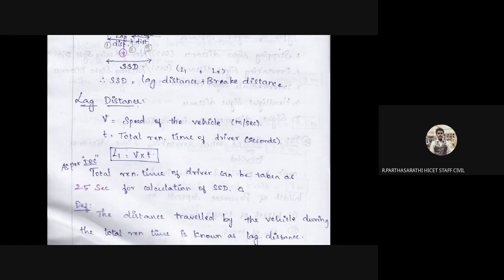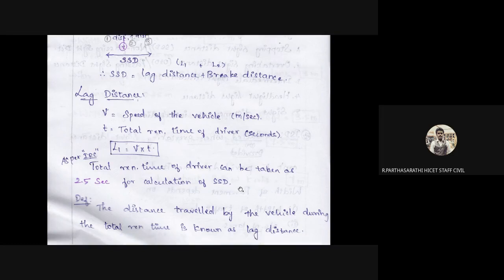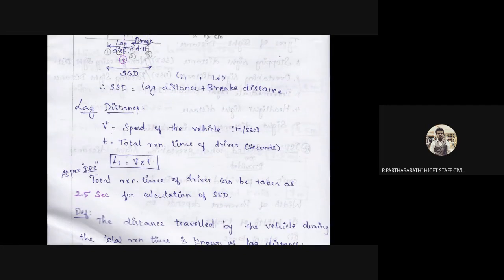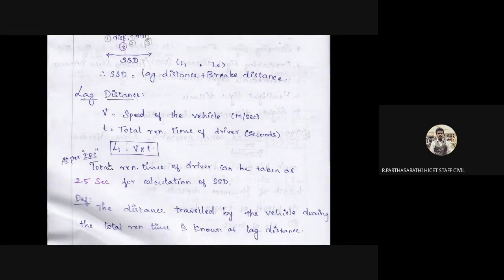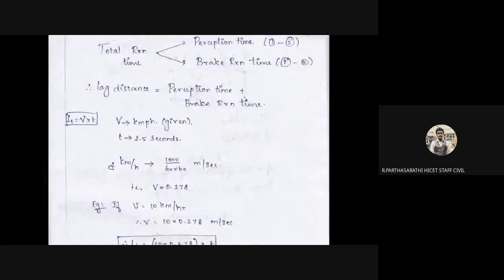So this is called the stopping sight distance. The definition: the distance traveled by the vehicle during the total reaction time is known as the lagging distance. So we have to find the lagging distance, that is L1. Lagging means the vehicle moving during that time, and the time is 2.5 seconds. We already know the speed, then we multiply and get the lagging distance. That's all.